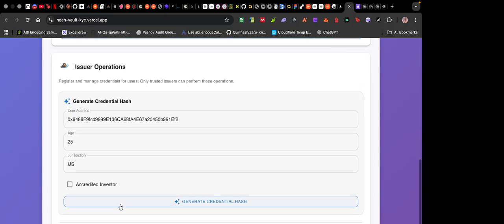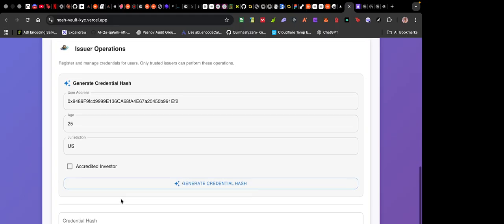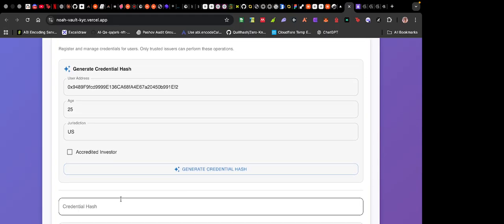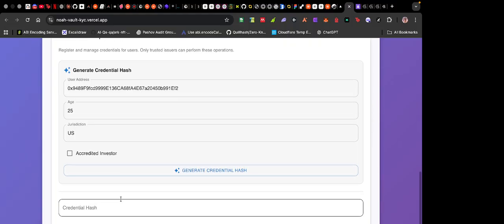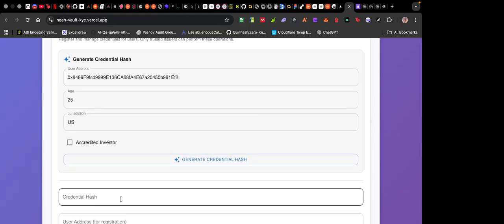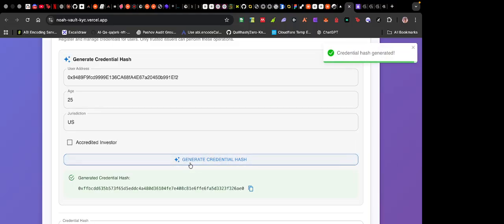With this issuer operation, the application can now decide to generate credential hashes that will be used to identify users based on the document that the user provides. So it's the KYC provider that would handle this part, where they can register and manage the credentials for users. In other words, what the KYC provider does is create this credential hash, which enables the user to perform whatever transaction. So now we'll generate a credential hash.